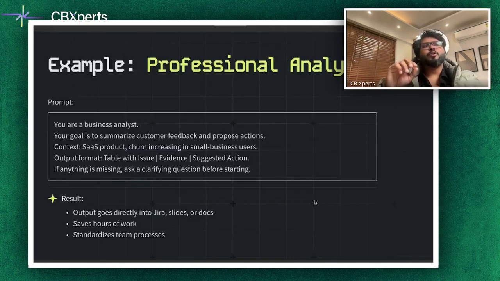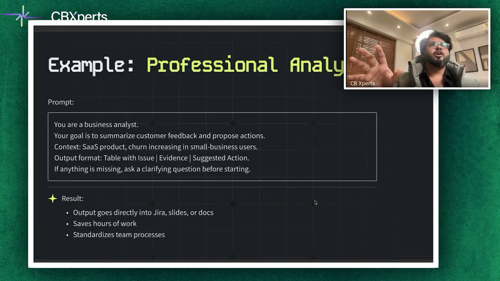And then I'm going to jump towards another example where, let's say, we are working in a job, I'm an analyst. So you are a business analyst, for example. Your goal is to summarize customer feedback and propose actions. You give a context, a software as a service product where churn is increasing among small business users. Give an output format, a table with issue, evidence, suggested action. This prompt yields an output that can go directly into Jira, slides, or documents, saving hours of work and standardizing team processes. So you might discover issues such as customers finding onboarding confusing, evidence like 22% of the support tickets mention setup difficulties, and suggested actions like add a guided setup wizard.